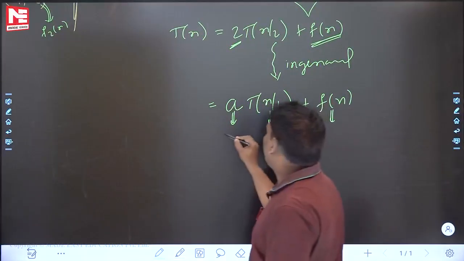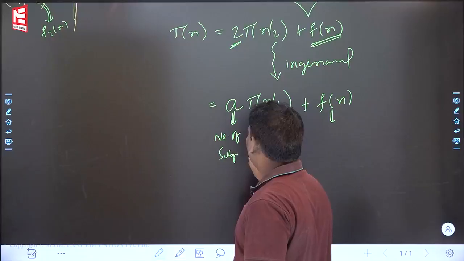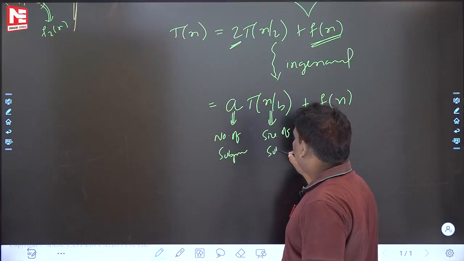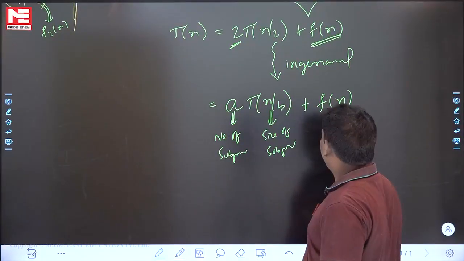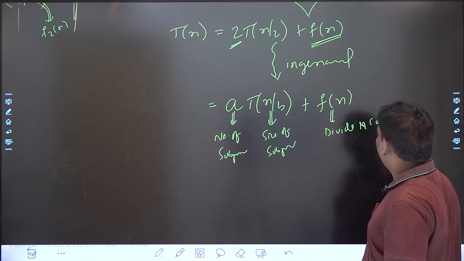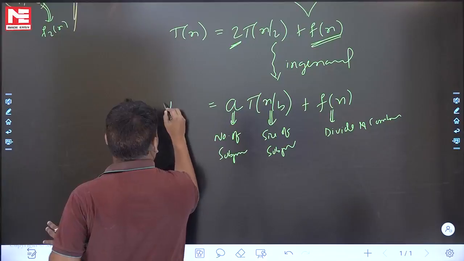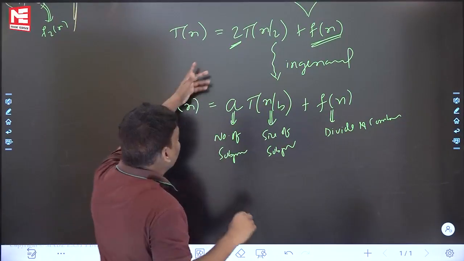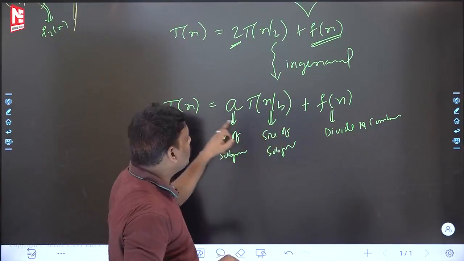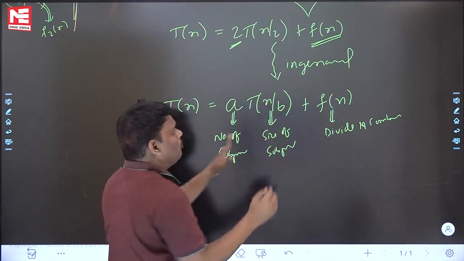I am writing now. Number of subproblems, size of subproblem, and this is divide time and combine time. So try to remember, right? In general, all the divide and conquer recurrence relations look like this: a T of n by b plus f of n. They will look like this.